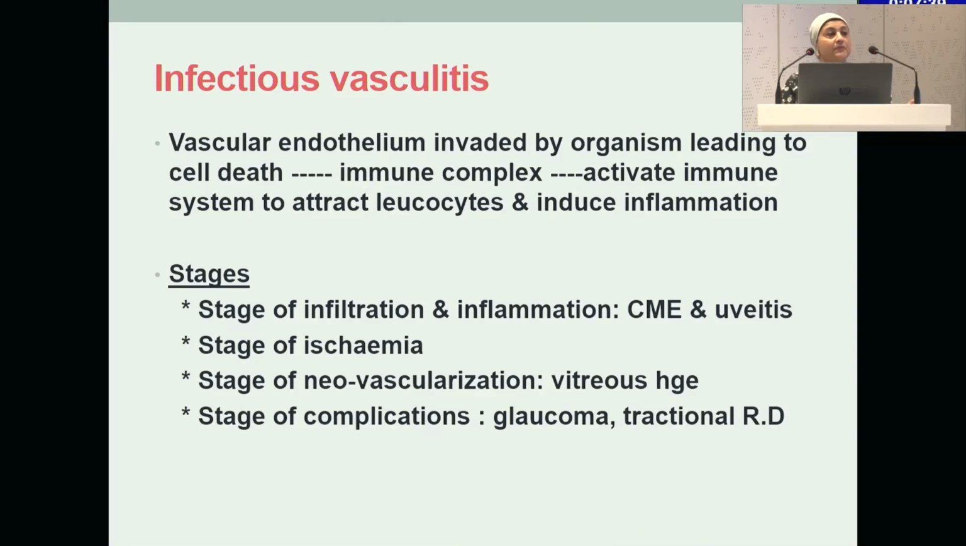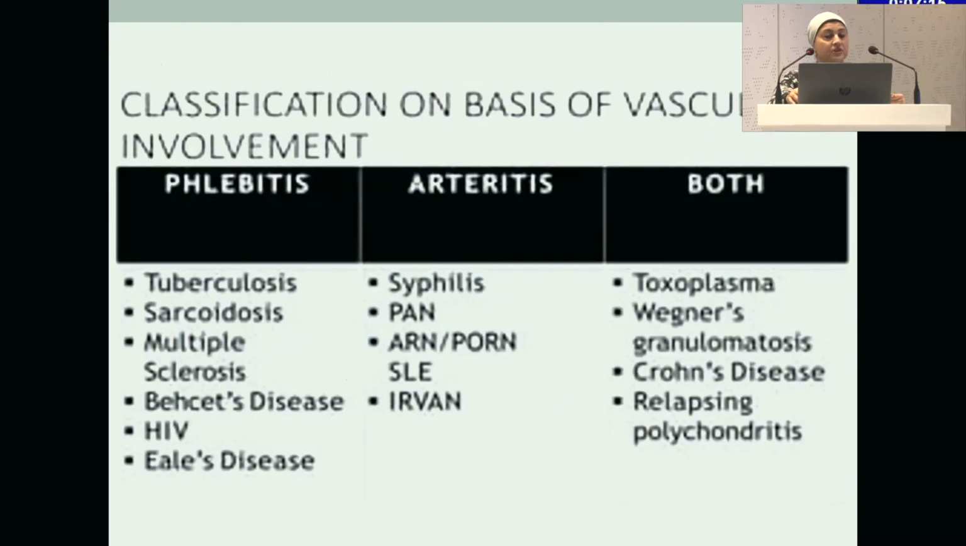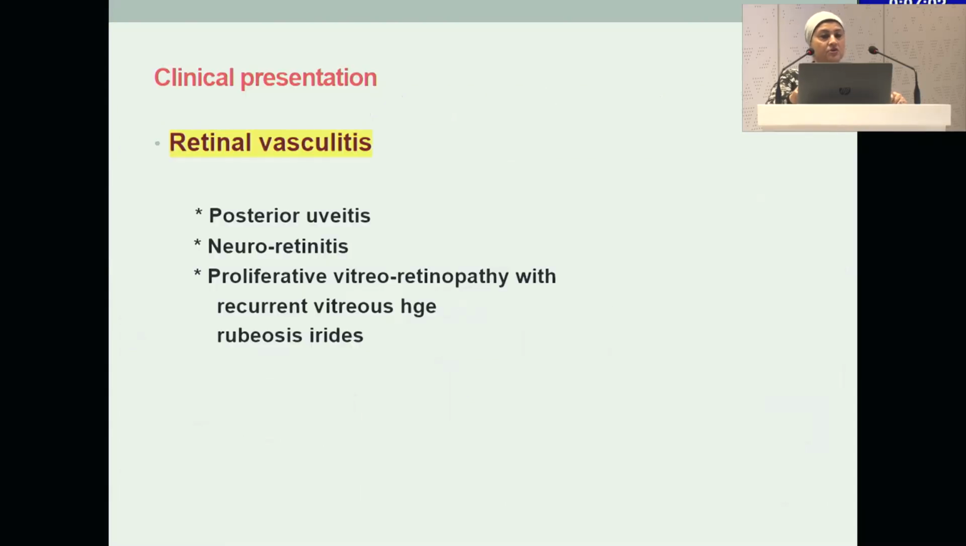Infectious vasculitis as a pathology will go through several stages: infiltration and inflammation, which present with cystoid macular edema, uveitis, and signs of inflammation; the stage of ischemia, never forget it, because we might search for it, especially as an indication for fluorescein angiography; and the stage of complications, neovascularization, and later complications of glaucoma and tractional detachment. To summarize the pathology, whether it's a vein, artery, or both, we can go for a provisional diagnosis for the etiology in these conditions.